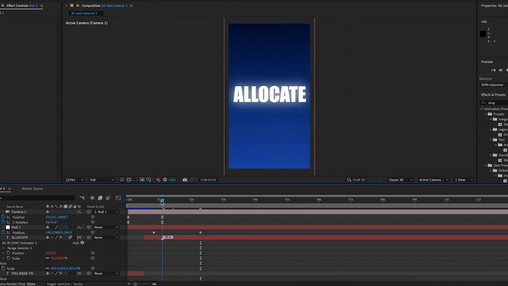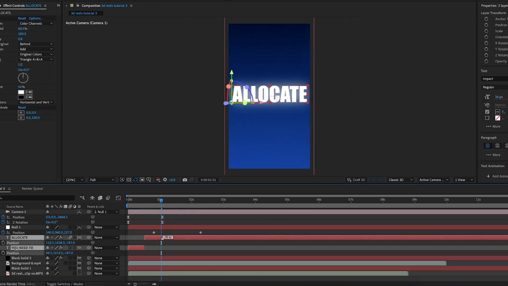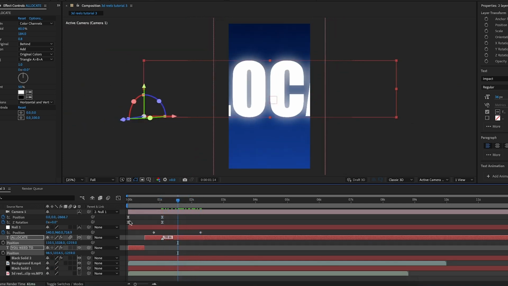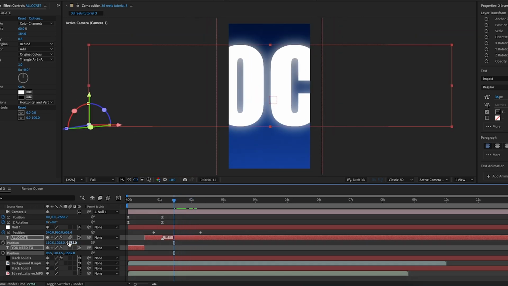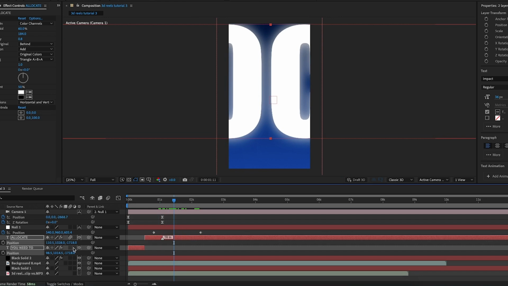And actually, I'm going to highlight the allocate and you need to texts, and I'm going to decrease the third position value, so that both of them move closer to the camera. My goal is that when the null 1 scales in and you have that second scale in movement, I want it to go through the text at the perfect time. To achieve this, I'm just going to keep adjusting the position until I get that point. But I'm trying to match this to the voiceover, so this is why I'd recommend that you download the voiceover and use the same voiceover as me if you're going to follow along with this video.